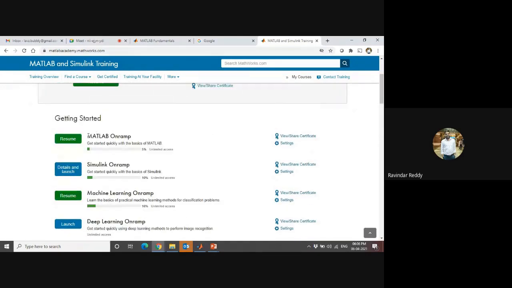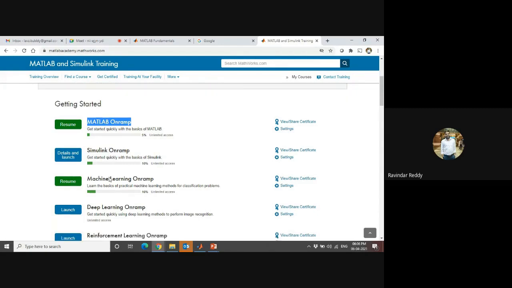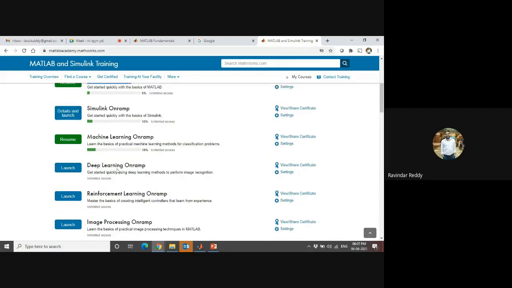The basic fundamental is MATLAB Onramp. It is a prerequisite, so first you have to finish MATLAB Onramp. Once you complete MATLAB Onramp, then you know the basics, and at the next level you can go to Simulink or machine learning and deep learning, depending on your area of interest.